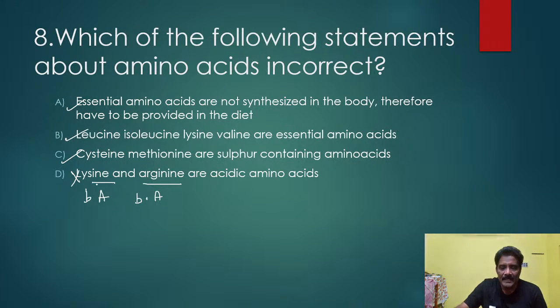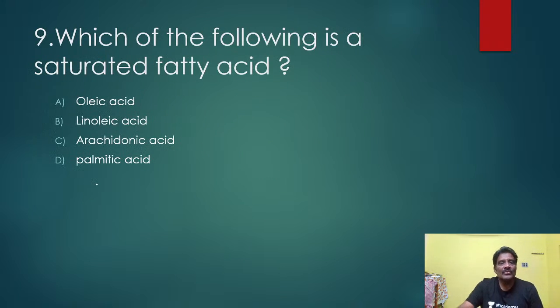Okay. Next, coming to another video. Which of the following is a saturated fatty acid? Oleic acid, linoleic acid, arachidonic acid, palmitic acid. The right answer here is D, palmitic acid. How do you identify saturated fatty acids? Without a double bond. No double bond. Am I correct?